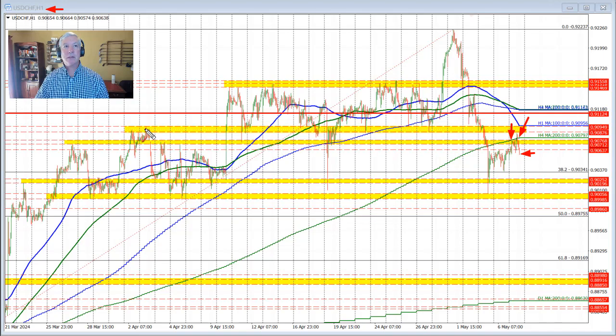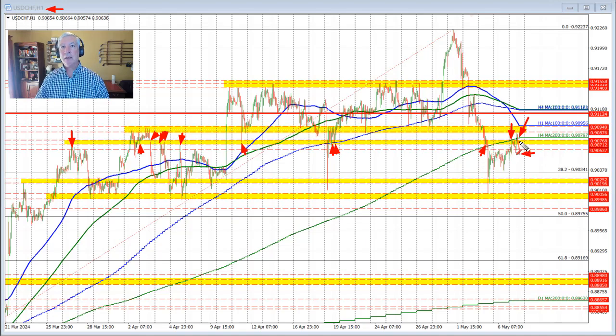We also moved above this swing area through here, which has a number of different swing lows and swing highs going back in time, mostly selling through here, then became a floor through here, broke sharply to the downside on this day, but then rotated back to the upside. And it wasn't until last Friday that the price moved below that level after the U.S. jobs report. We also fell below the 200 bar moving average here.